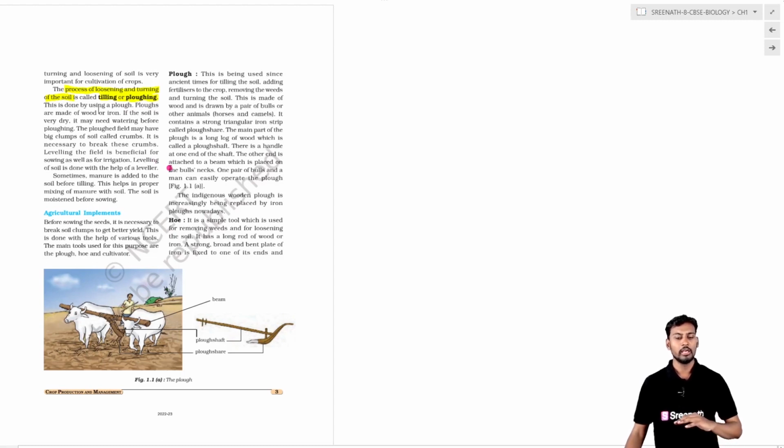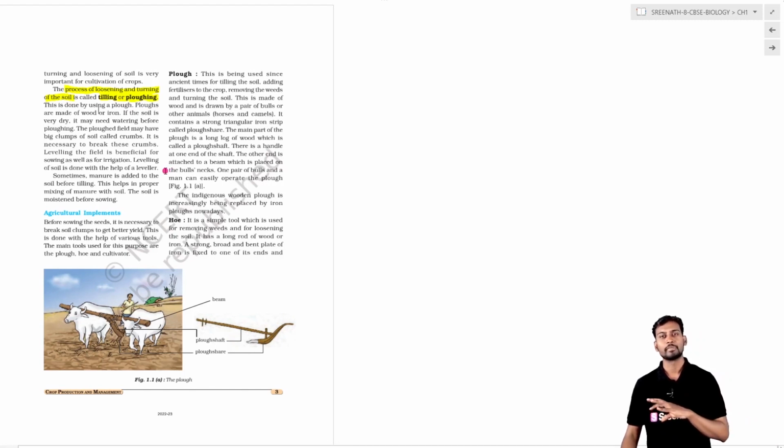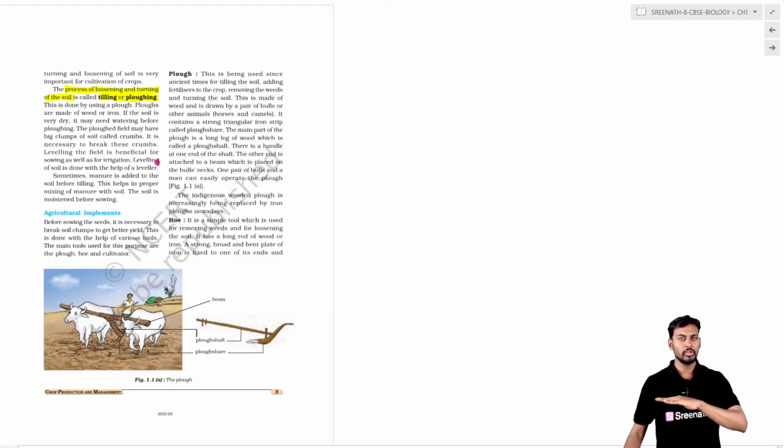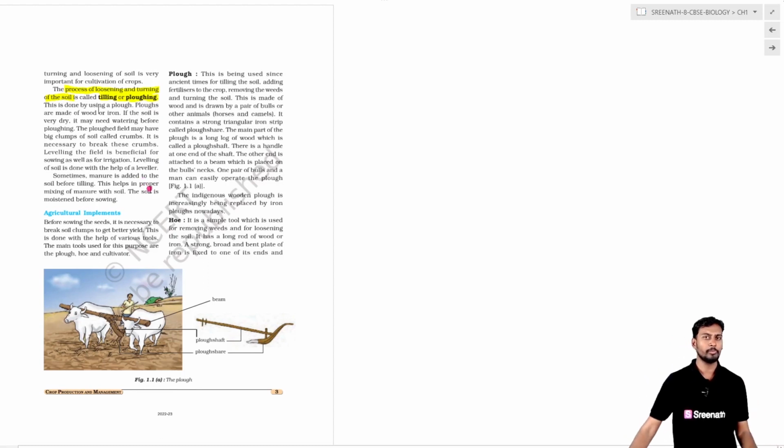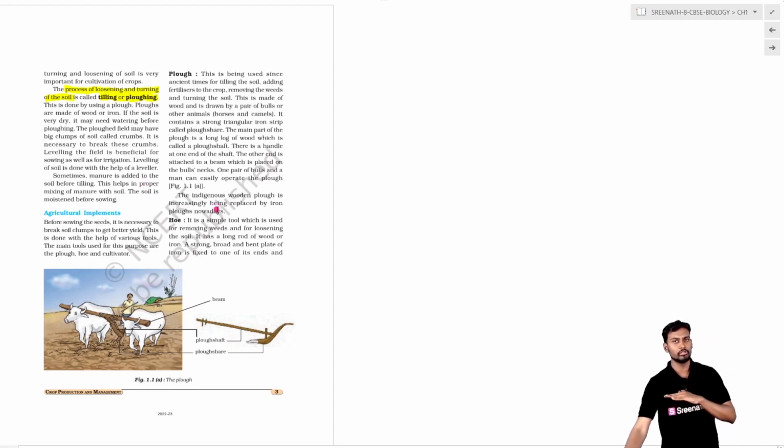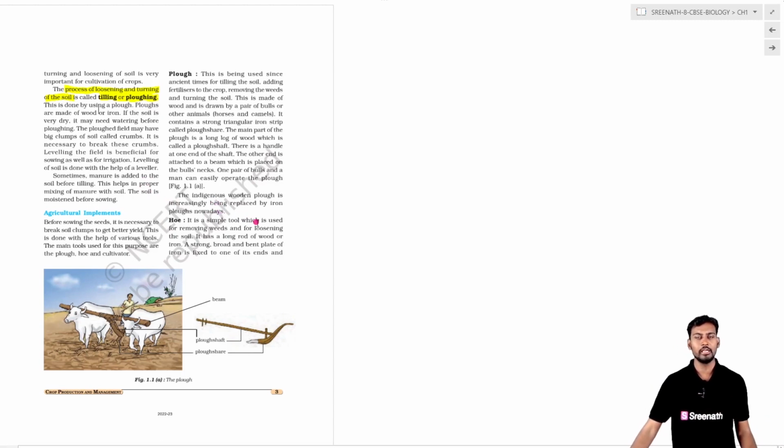Also, it's very beneficial for the crop, so that the crop can grow in a widened pattern and obtain the nutrients. Whatever soil is subjected to ploughing or tilling will be of the same level. So in the process of ploughing or tilling, a leveler will be used, so that the entire farmland will be leveled.